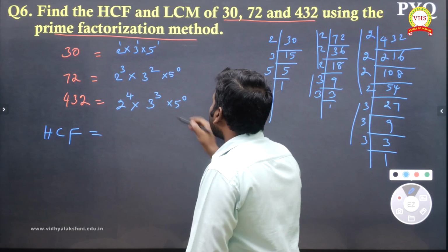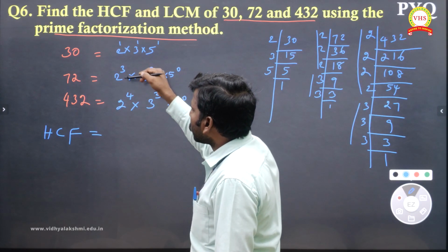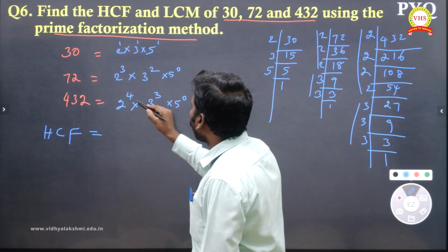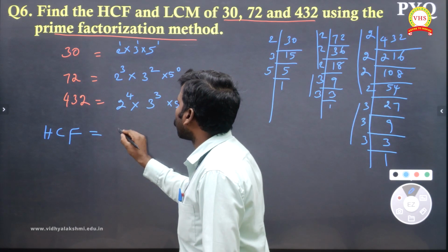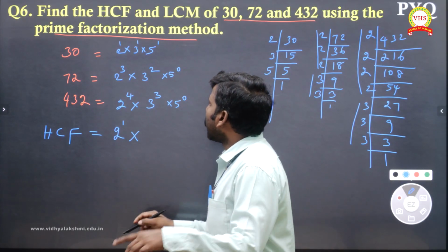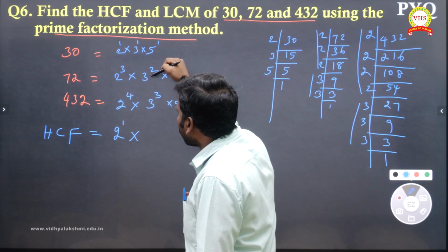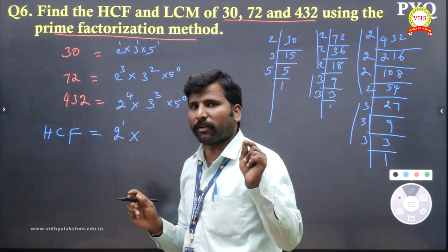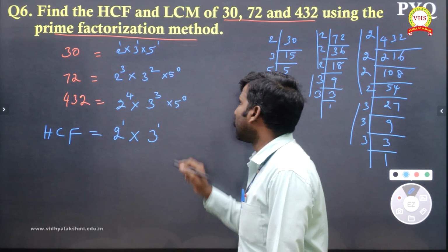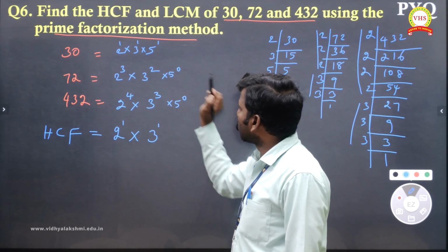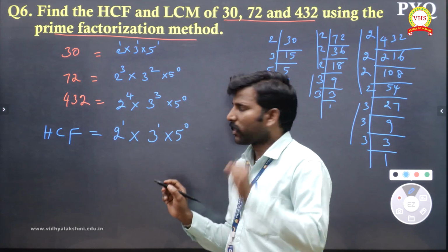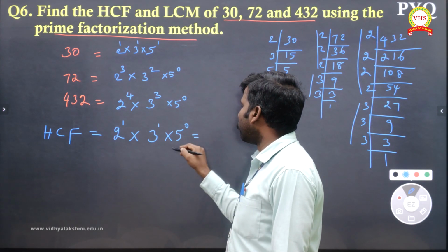What is common? 2 power 1, 2 power 3, 2 power 4. 2 is common, and the least power is 2 power 1. Like that 3 power 1, 3 power 2, 3 power 3: the least power is 3 power 1. For 5 power 1, 5 power 0, 5 power 0, 5 power 0 is the least, so 5 power 0 is 1, you leave it.